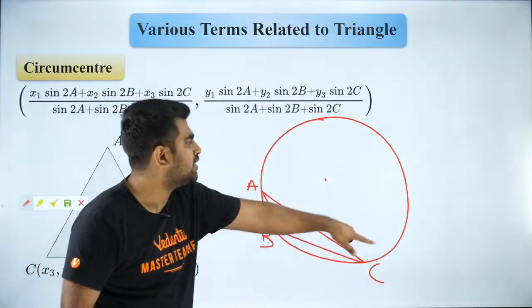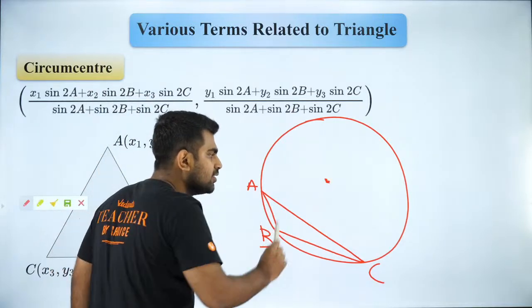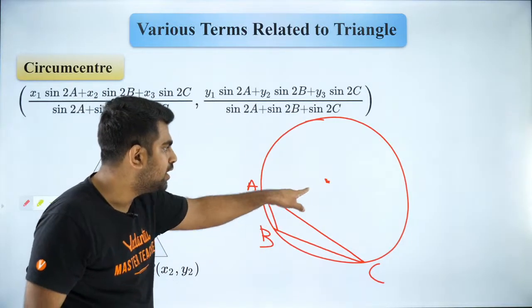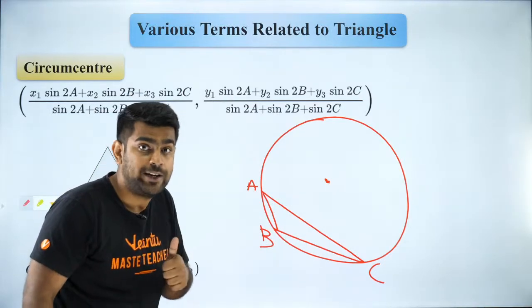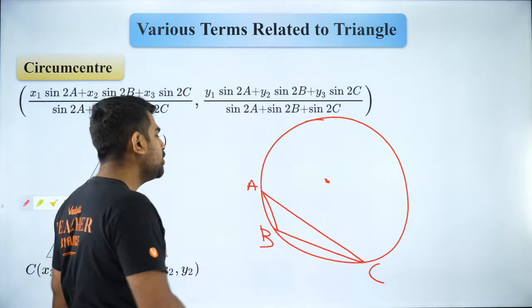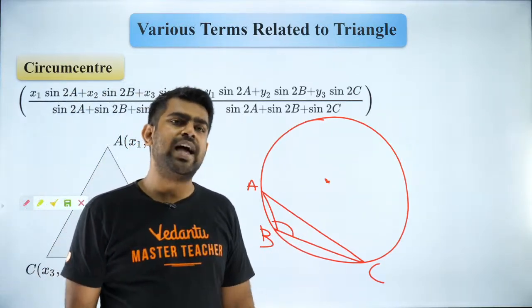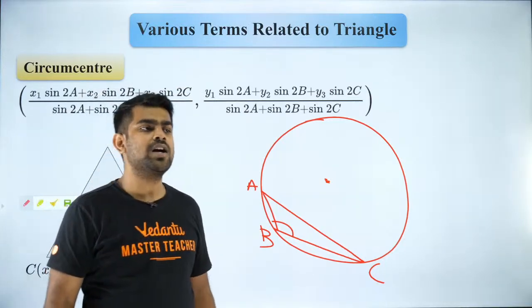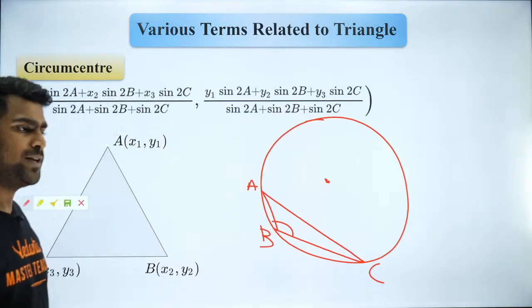And do you agree that this is the circumcircle? So don't you think this is the circumcenter? So for this triangle, the circumcenter is here. So can it be outside? Yes. Why not? So usually it will be an obtuse angle. Whenever you have an obtuse angle, the orthocenter and circumcenter are going to be outside. Clear? Simple way to find out.